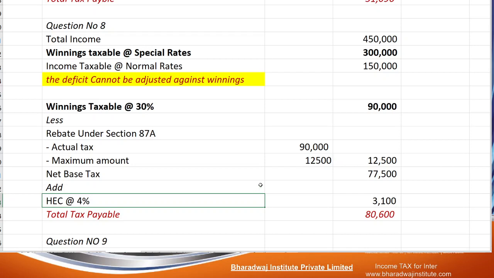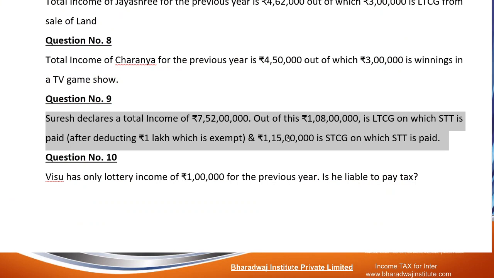Okay, we'll proceed to the next question. Look at this question. 7 crore 52 lakhs is the income, out of which 1 crore 8 lakhs is LTCG on which STT is paid, after deducting 1 lakh, which is exempt. Okay, 1 crore 15 lakhs is STCG on which STT is paid.